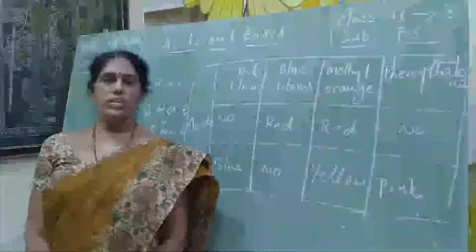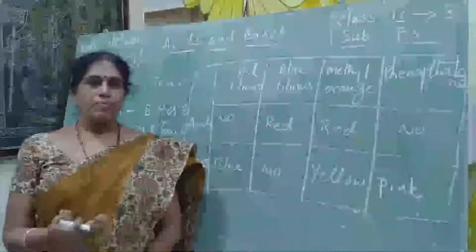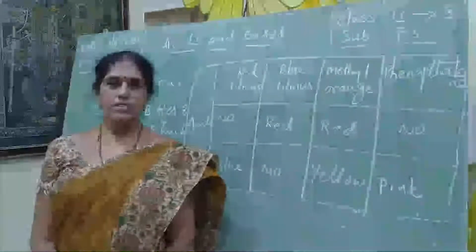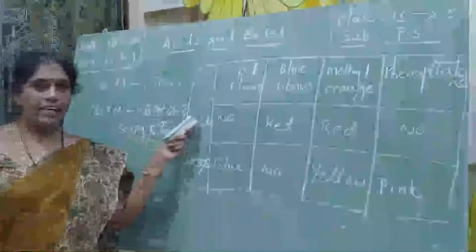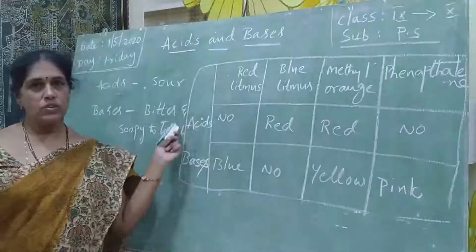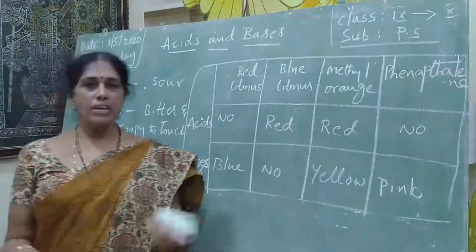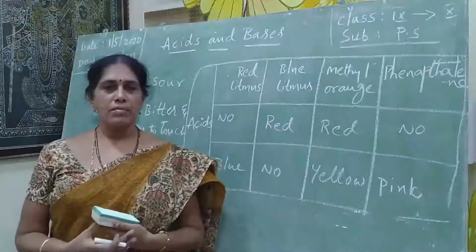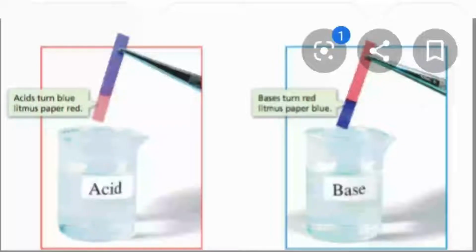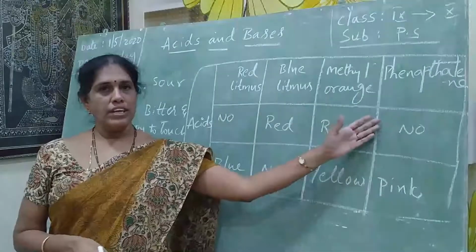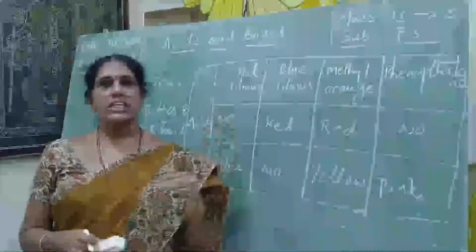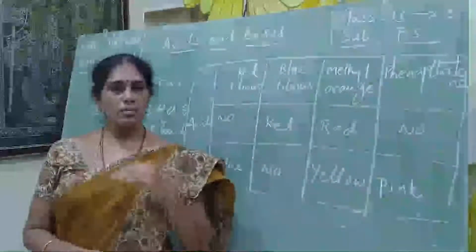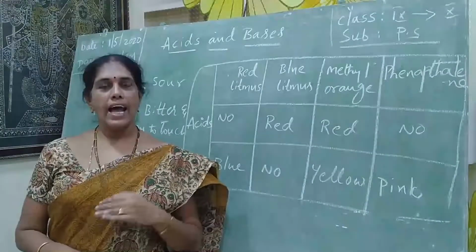So, students, you all know about acids and bases. At the minimum you know the definition of acids and bases. Acids are sour to taste, and bases are bitter and soapy to touch. There are some indicators which identify acids and bases, which change their color in the presence of acids and bases. Those we call indicators. Here are some indicators I noted: red litmus, blue litmus, methyl orange and phenolphthalein. These are the indicators.